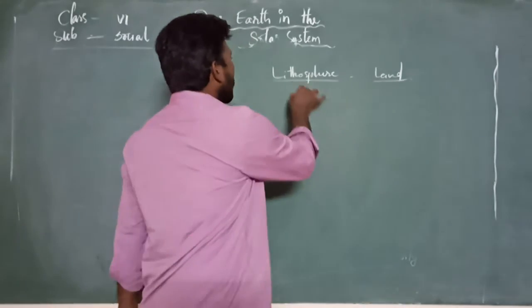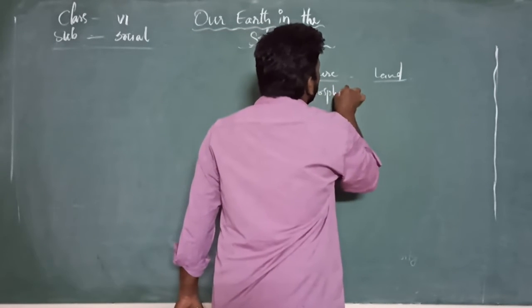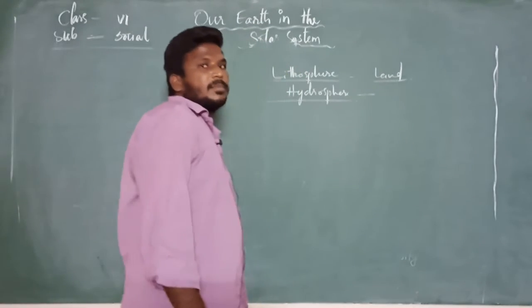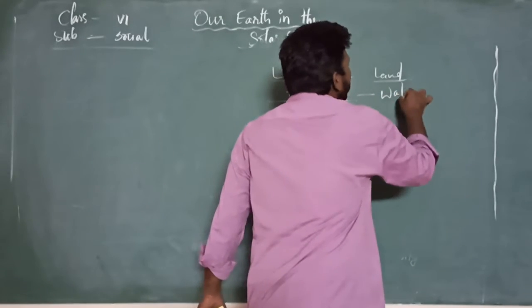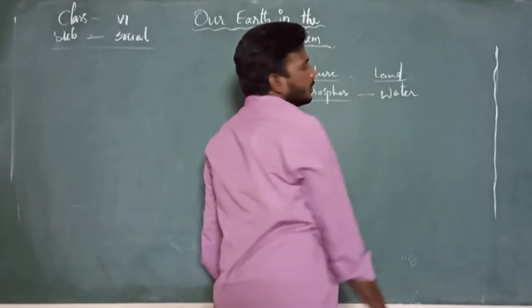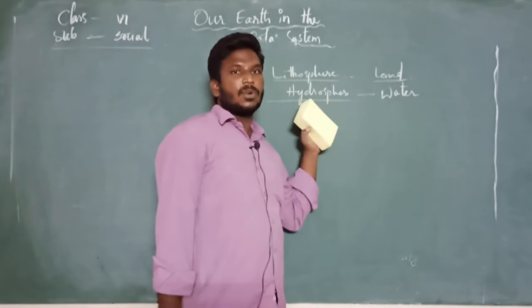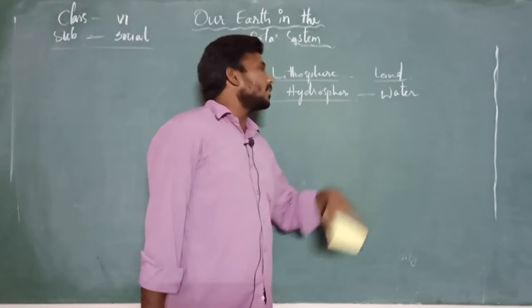Next one, after land, hydrosphere. Hydro, your science teacher used to explain hydro, H2O, it is otherwise known as water. So before science, social studies has given a terminology about water. It is a layer called hydrosphere.